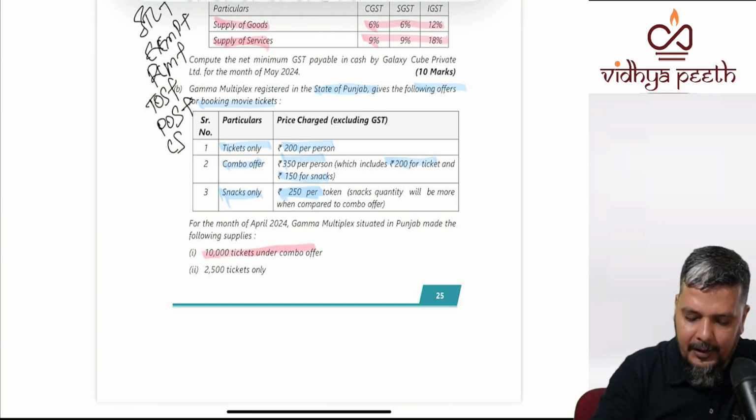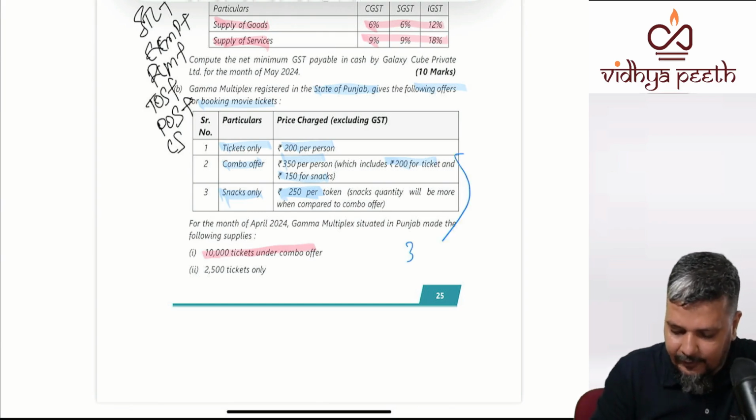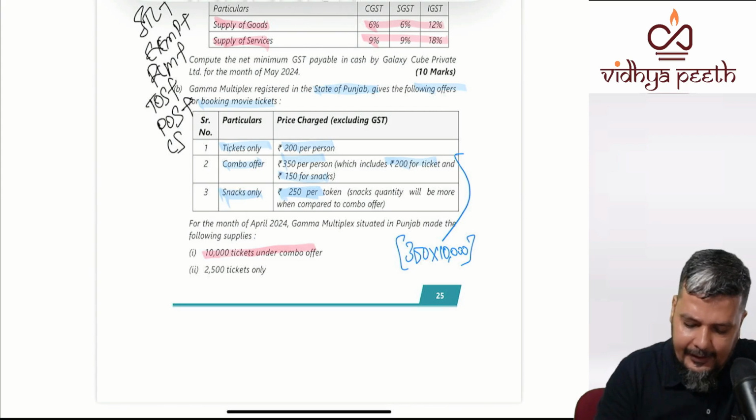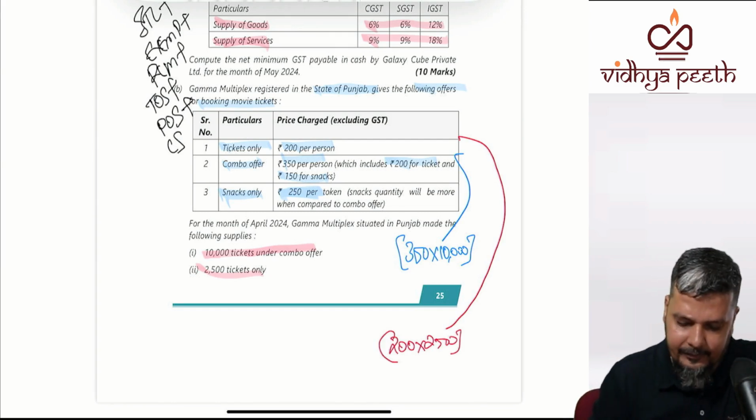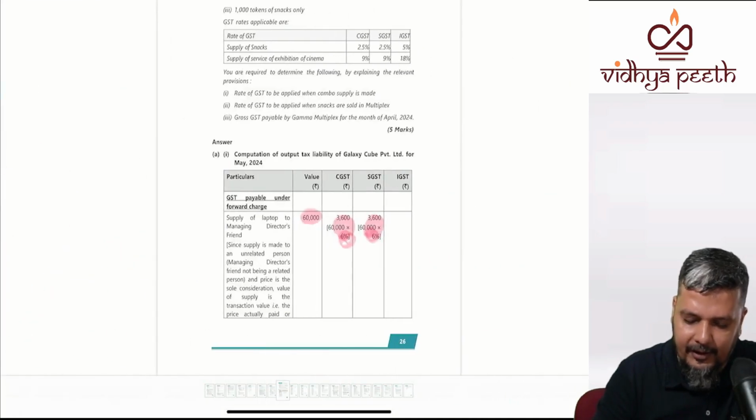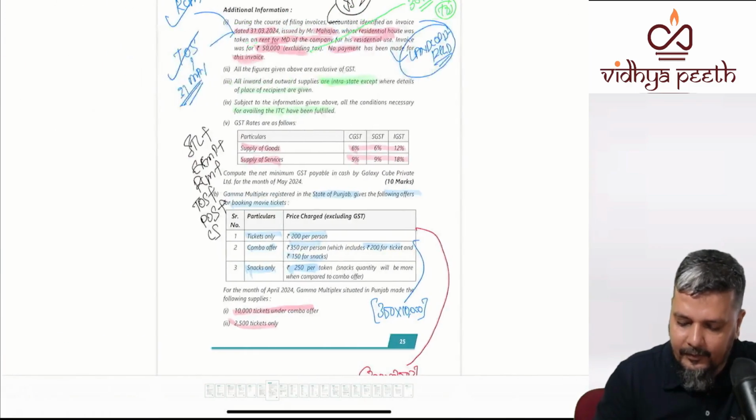So for the combo offer, what would be the value? I'll write the answer here. It's 350 multiplied by 10,000. This is the value. And 2,500 only for tickets. So only for tickets, what would be the answer? 200 multiplied by 2,500. And there is another piece of information on the next page: 1,000 tokens only for snacks. Now 1,000 tokens only for snacks, when you are coming only for snacks.